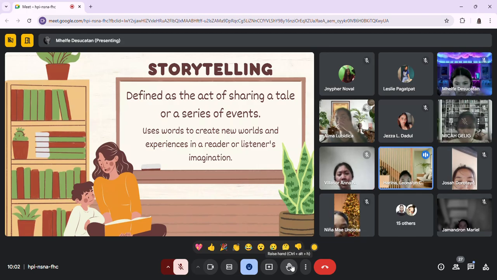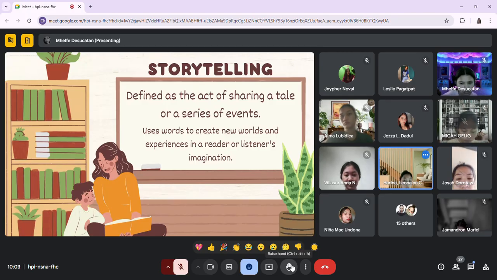It is a powerful tool that has been used for centuries to educate, entertain, and inspire the young children. And through telling a story, we can transport the listeners to different worlds. We can spark their imaginations and leave a lasting impact.